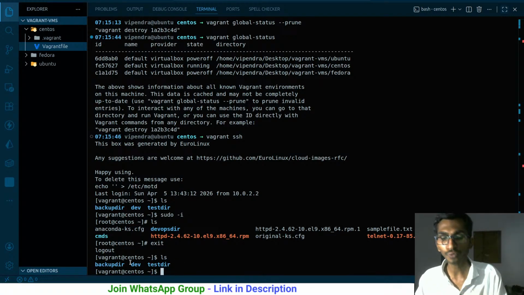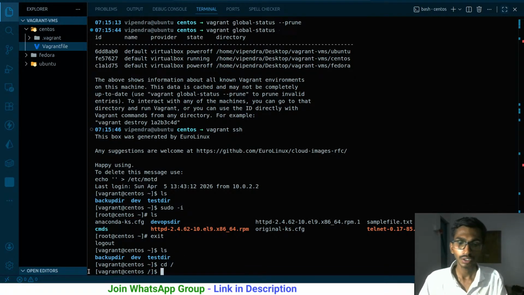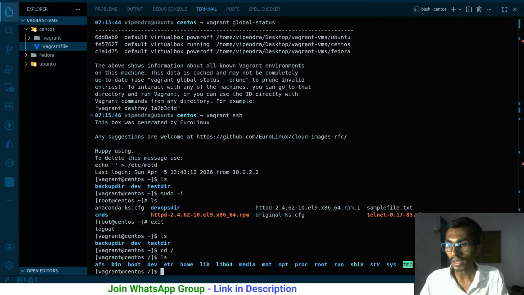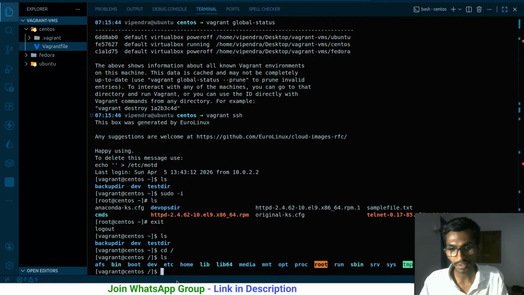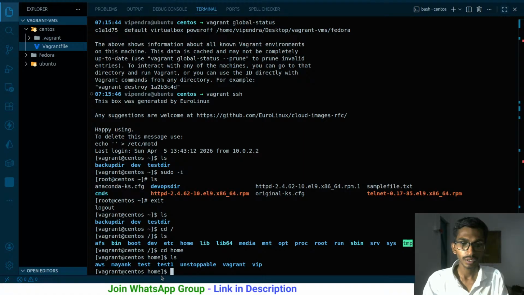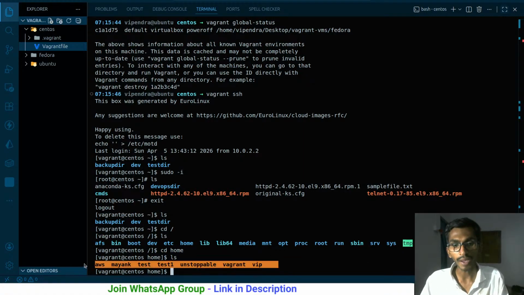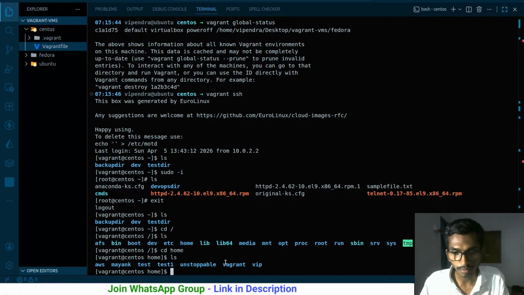There are two different folders. If you go to cd /, this is the root directory of any Linux machine. Over here you are getting home. Home means the normal users' directory, and there is this root, which is the root user's directory. This is the main root directory, this is the root user's directory, and this is the normal users' directory. Inside home you are going to get all the files related to that particular user.